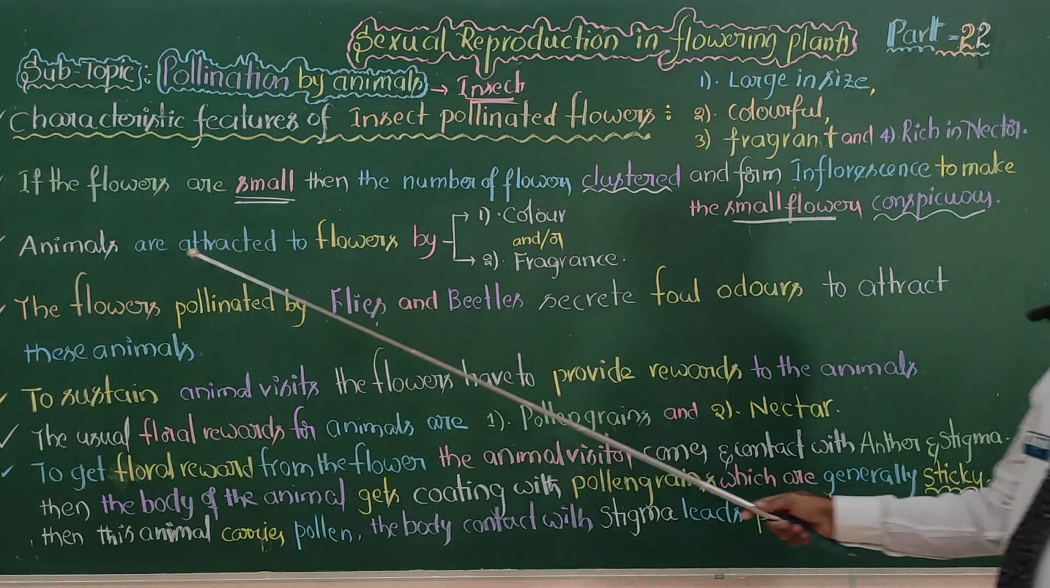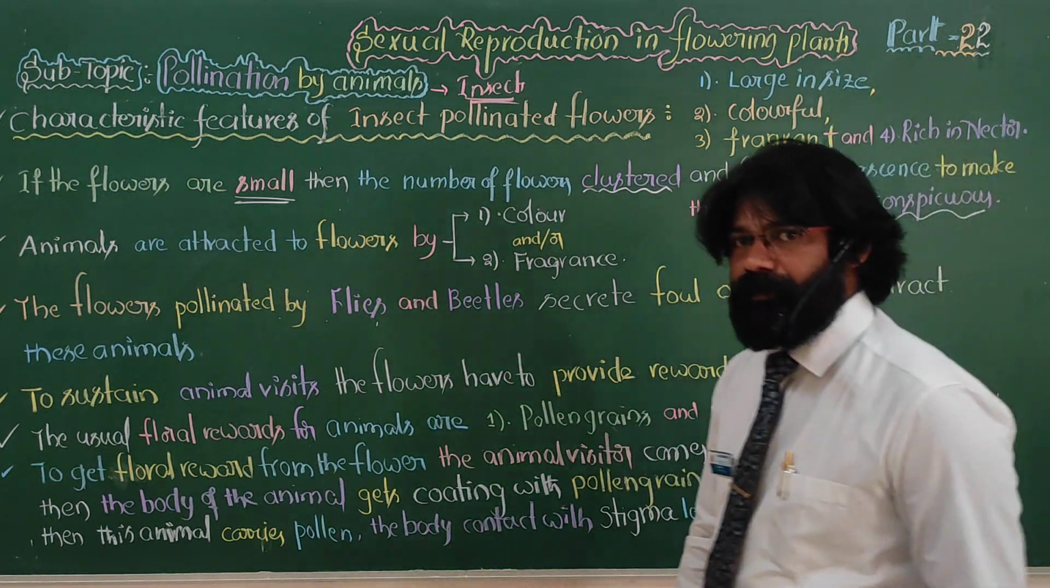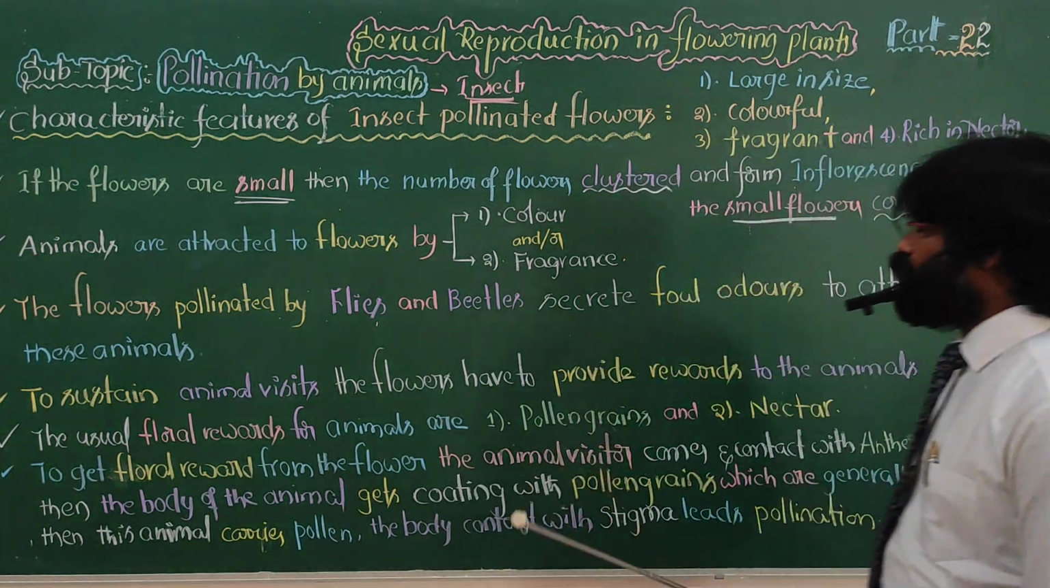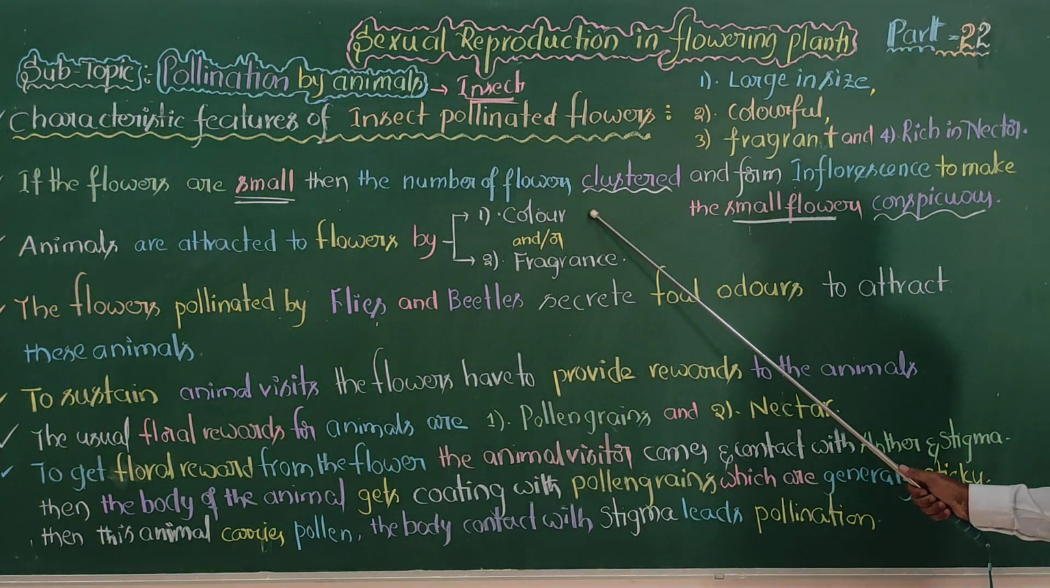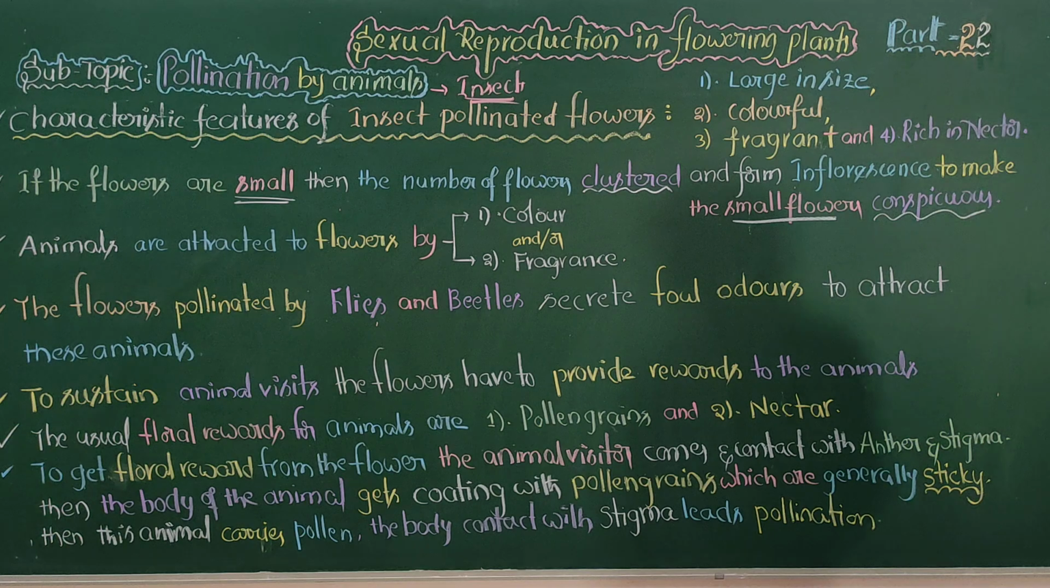Then animals are attracted to the flowers. Generally animals are attracted to flowers by two things. What are those two things? One is color, or fragrance. This is also a neat question for us.